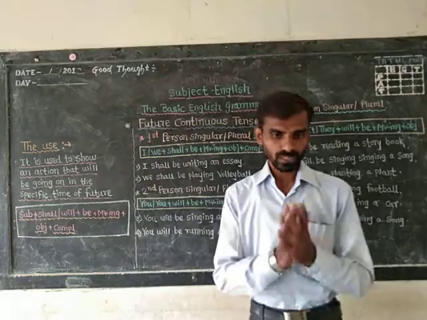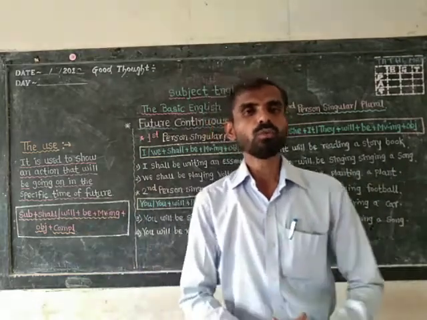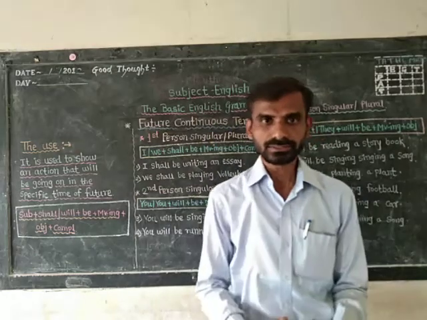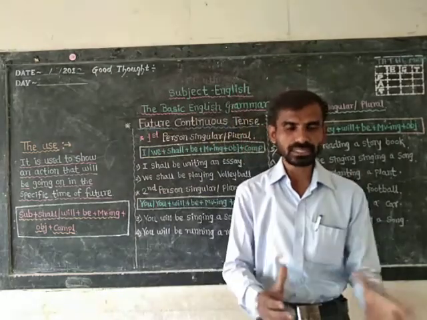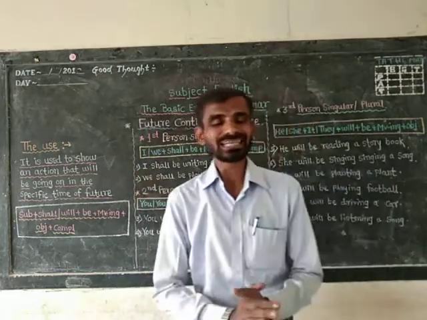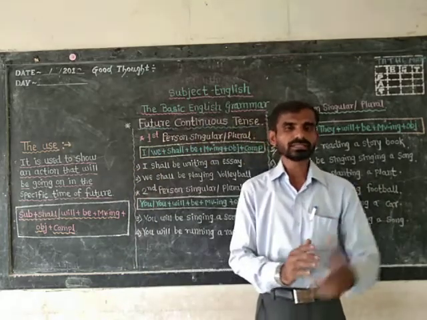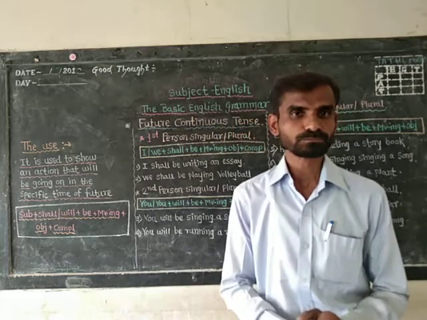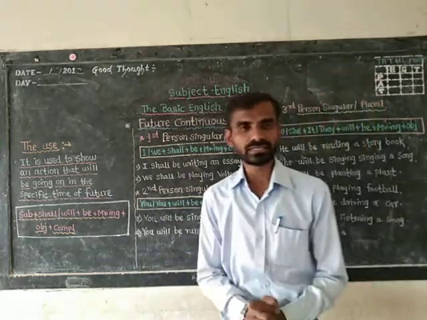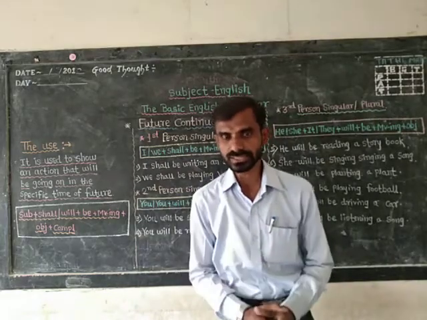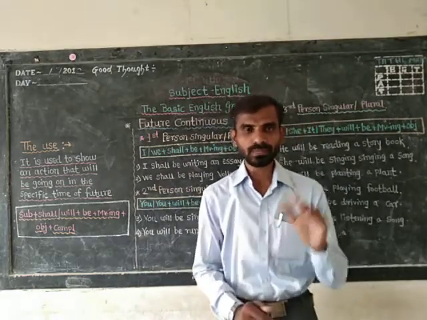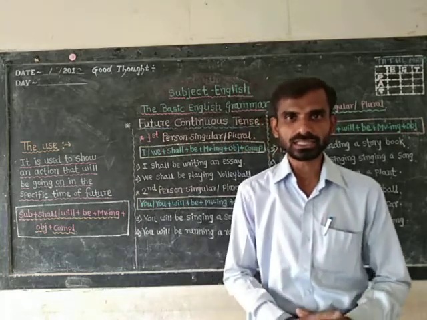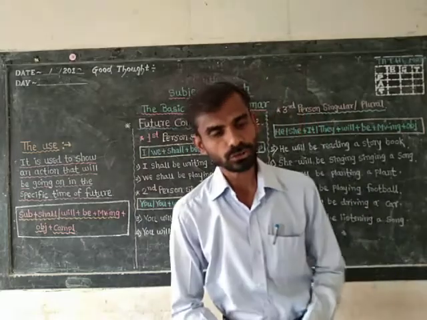And therefore, let us try to recollect what we have done today through the future continuous tense. Once again, future continuous tense is used to show an action which will be continuously going on in the specific time of the future. The formula for future continuous tense is subject plus shall or will plus be plus main verb with ing plus object and complement.